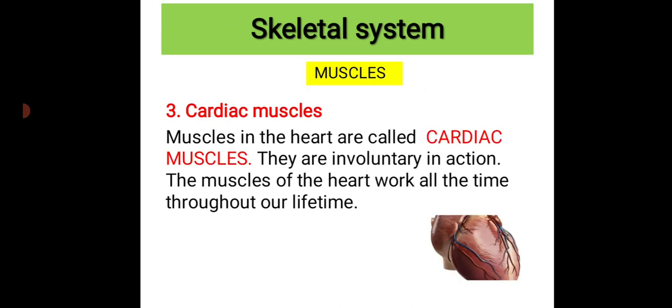Next, the third type, that is cardiac muscles. The muscles in the heart are called cardiac muscles. They are involuntary in action, which means, what do you mean by involuntary now? Yes, that means we do not have any control over this type of muscles. They work automatically. So the muscles which are present in the heart are also not controlled by ourselves, so they are involuntary in action.